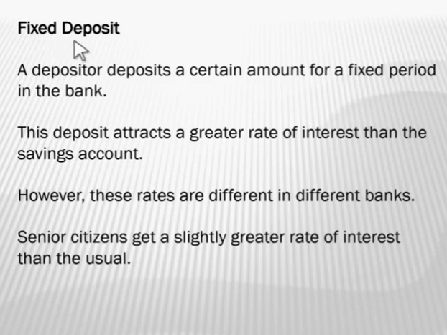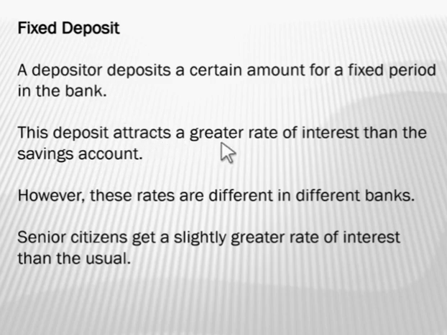So FD, that is fixed deposit, is a kind of deposit where we deposit a fixed amount in a bank for a certain period. This deposit attracts a greater rate of interest than the savings account. So whatever interest you get in a savings account, in an FD you get more than that.